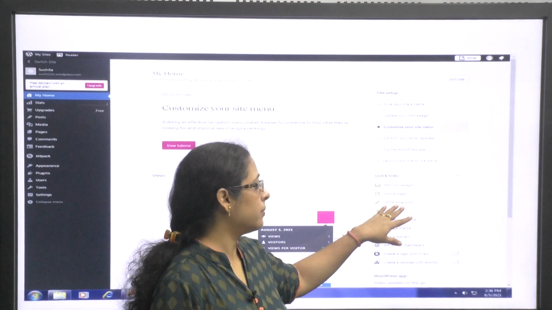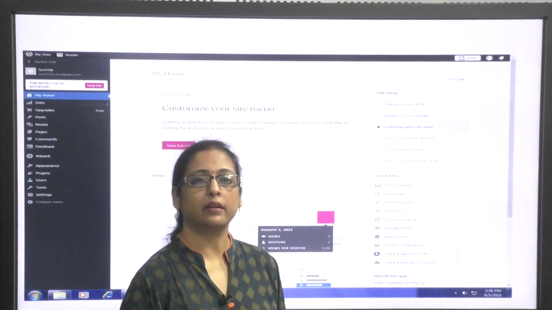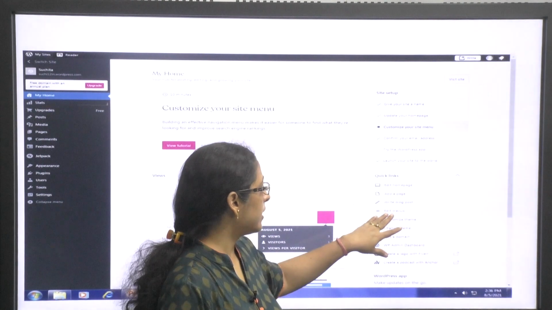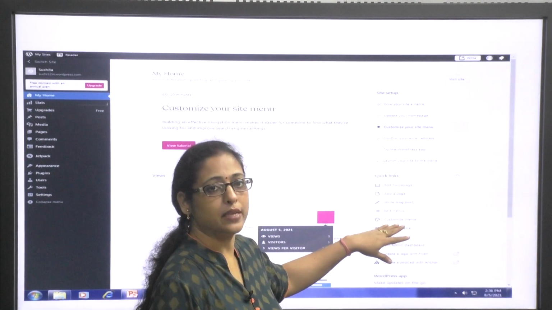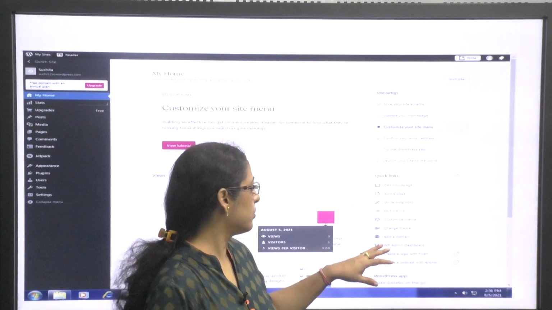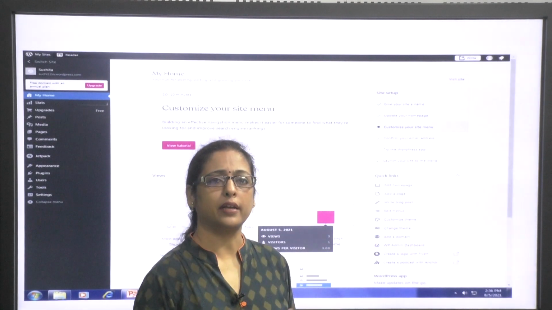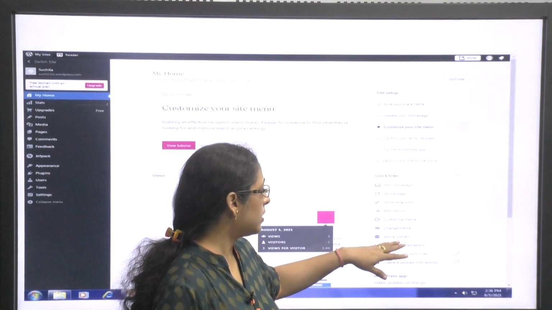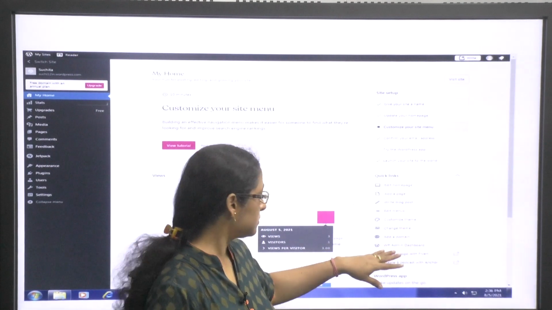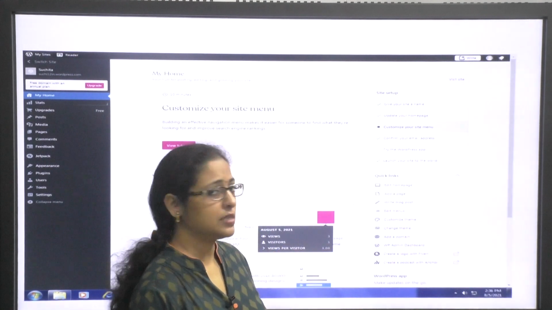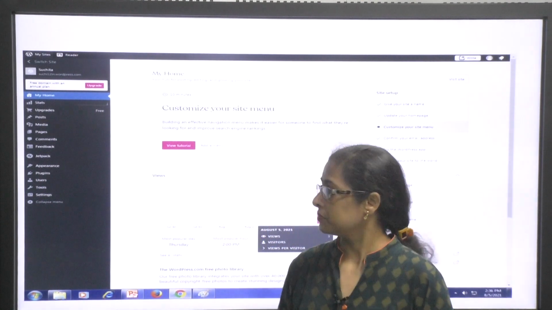By clicking on it, I can create a blog. I can edit the menus, customize my themes, add pictures according to my preferences, and even change the themes, that means the layouts which are already there. I can even add a domain and various other features as well.